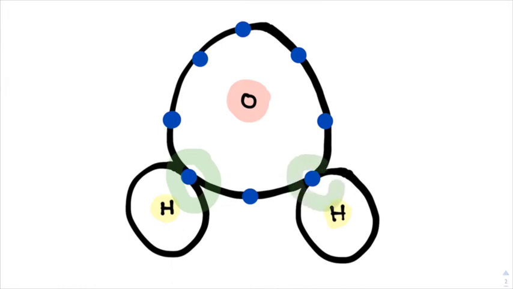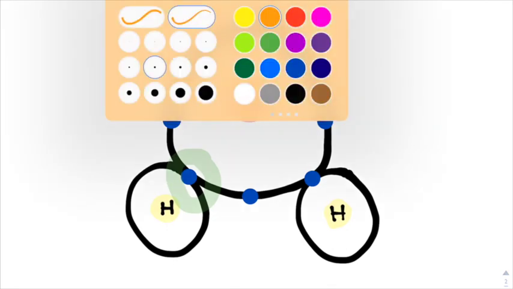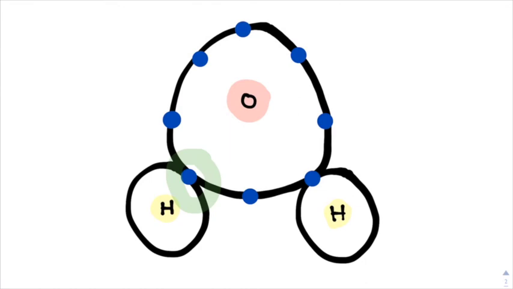In a water molecule, 2 hydrogen atoms and 1 oxygen atom share electrons with each other. However, the oxygen atom has a greater electronegativity than the hydrogen atoms, so the electrons spend more time near that end of the molecule. This means that the oxygen side of the molecule has a partial negative charge, and the other end has a partial positive charge, making a dipole moment within the molecule, or a separation of positive and negative charges.